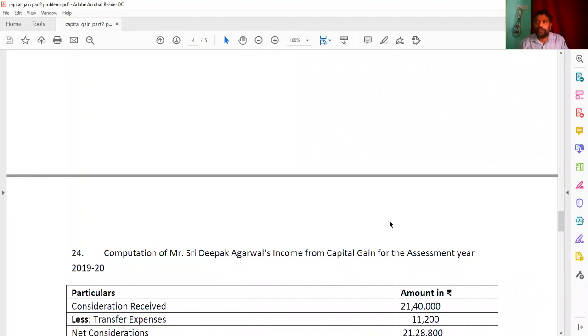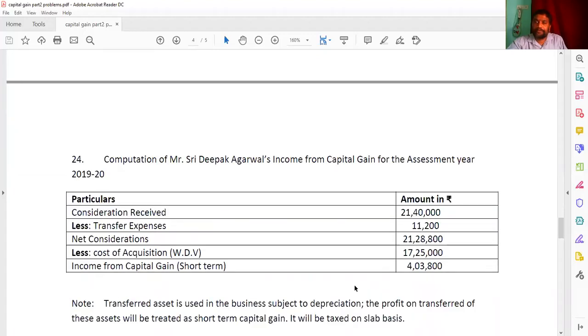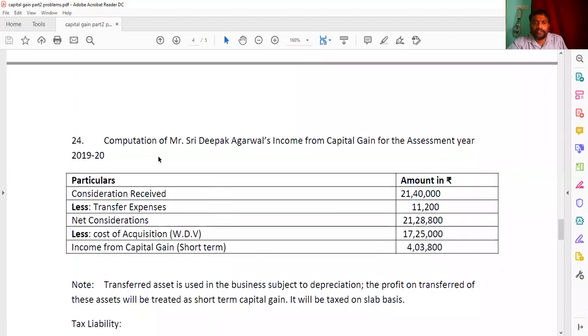So here the written down value will become the cost of acquisition. By deducting that, you are getting here the capital gain, which we can call as short-term capital gain. Please remember this point. And here the consideration received is 21,40,000. What is the heading you are going to write here? The computation of Mr. Sri Deepak Agarwal's income from capital gain for the assessment year 2019-20. Consideration received here 21,40,000. Transfer expense here 11,200, and net consideration 21,28,800. And just now I said the written down value will become here the cost of acquisition.